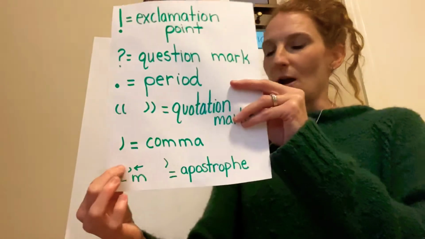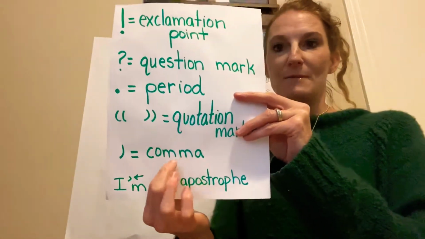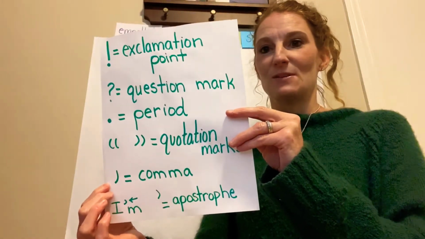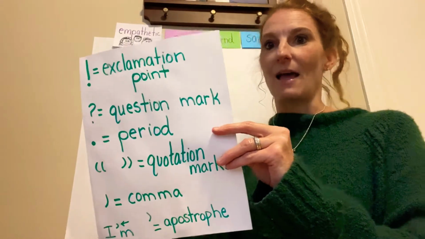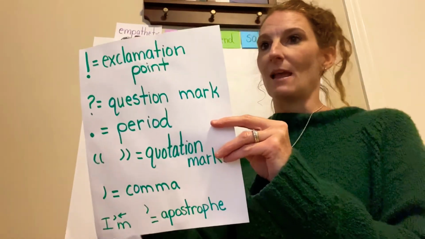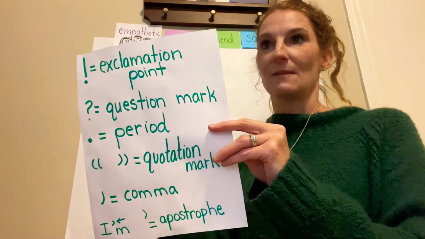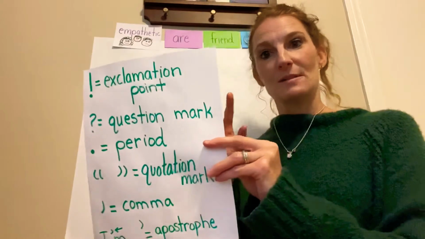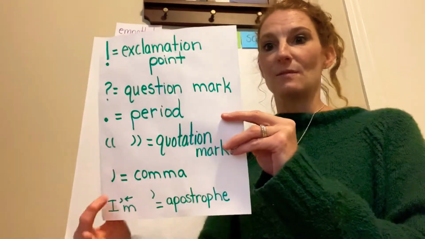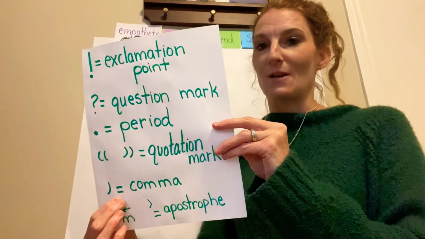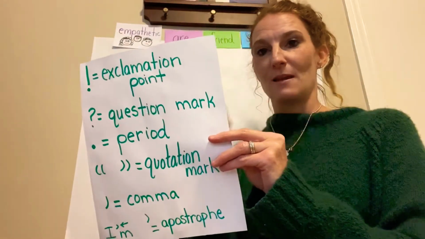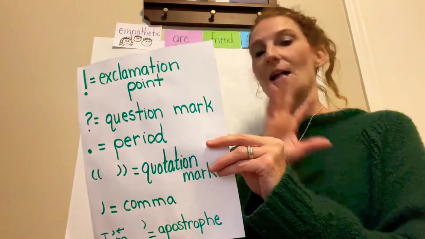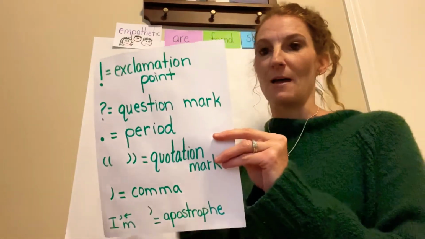All right, the next mark is called a comma. And a comma is used for a lot of reasons in writing. Sometimes we use it when we're talking about a bunch of things together, like I like ice cream, cake, and candy. So between ice cream and candy, we might put a comma and before the word and. When we put two sentences together and use the word and or but, we use a comma. We also use commas at the beginning of a sentence after a transition word, like first, I went to the mall. So first, comma, I went to the mall.